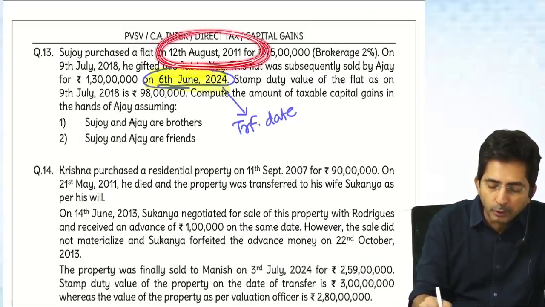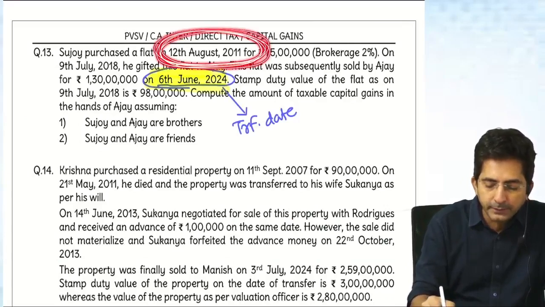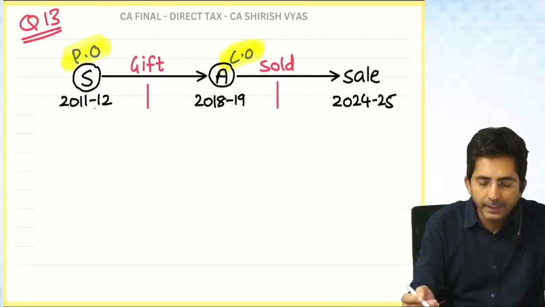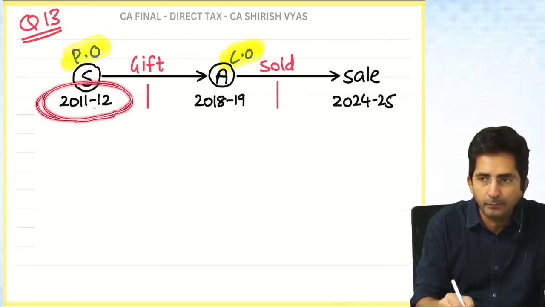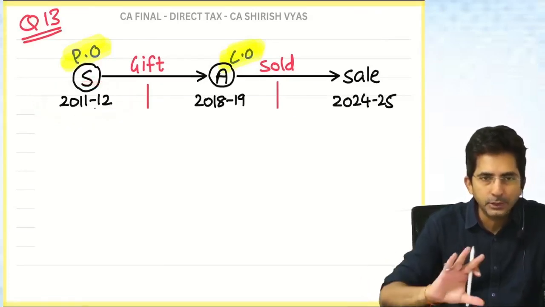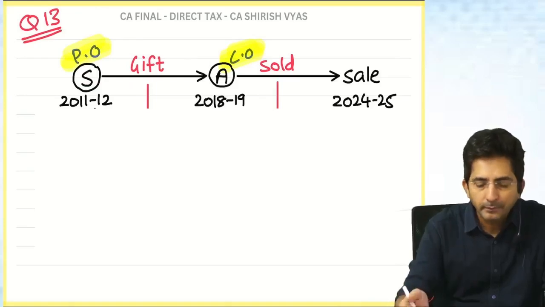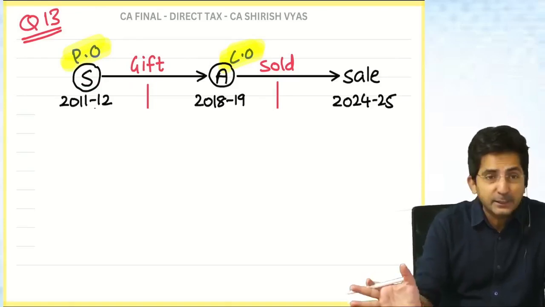Read, 12th August 2011. So this is which financial year? 11-12. See, you can write the date also, but I am writing financial year 11-12. Everything is given in the question. You just have to convert it into a drawing, and you don't have to be a great artist for this. Simple drawing.